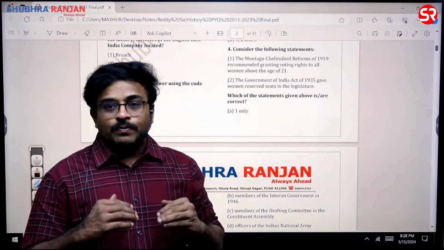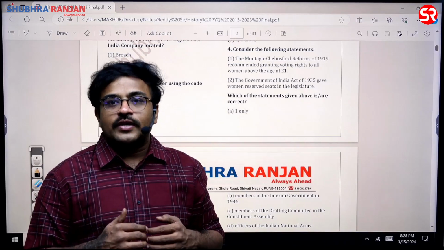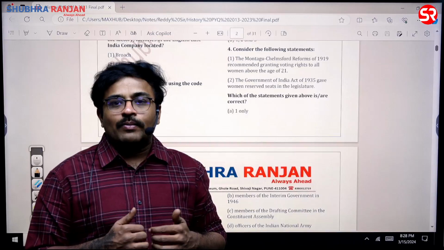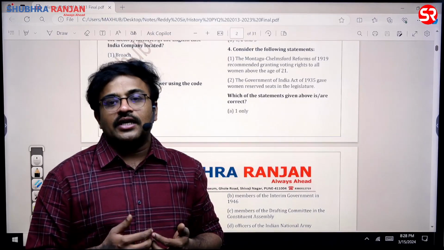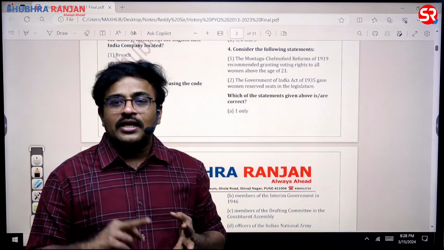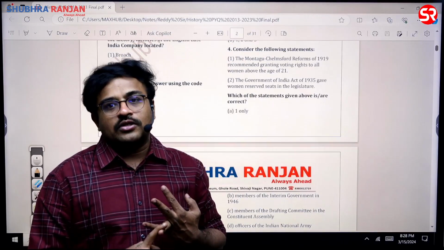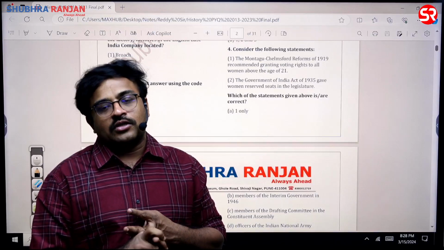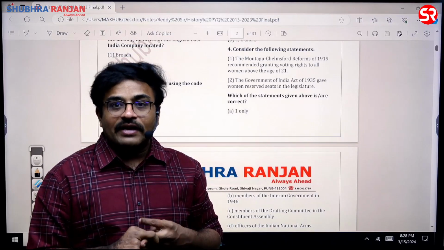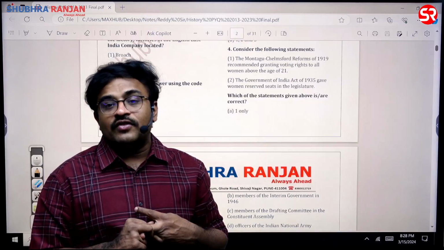Then special constituencies were given to landlords and workers. Along with the landlords and workers, one more community which is given special constituency is the commercial community of India. It means traders got special constituency, landlords means zamindars got special constituency, workers also got special constituency in the 1935 Act, sir. So this way we need to have absolute clarity with respect to who got what in which act, sir.